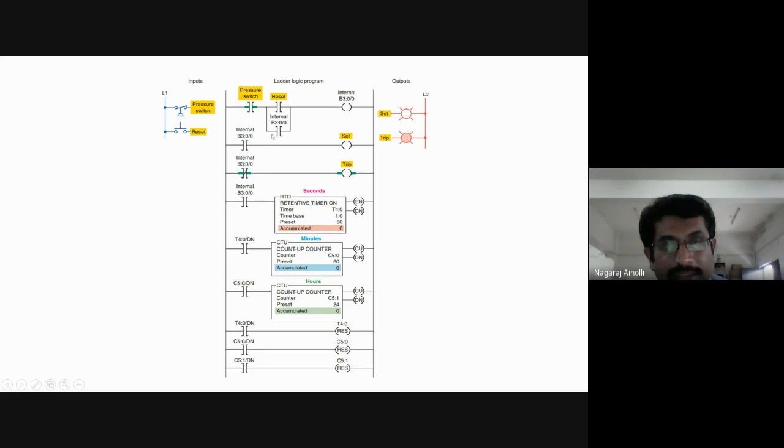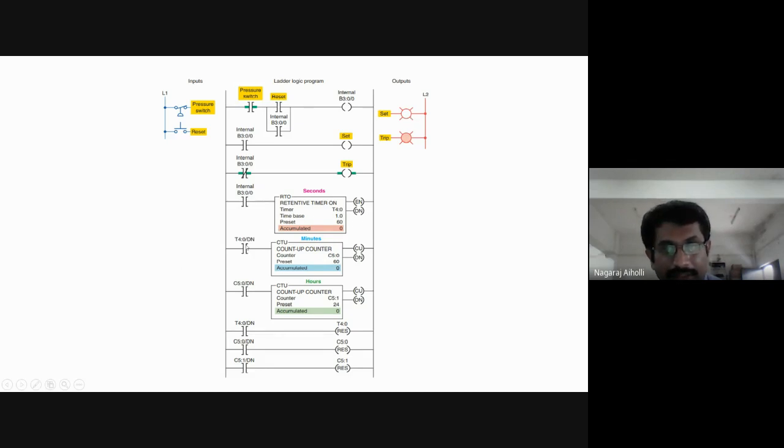B3:0/0, this is energized. Here it is. That is, here when we provide the input supply to this rung, B3:0/0, it is examine if closed. This will be energized, right? When we are applying the input supply voltage, then this timer starts to operate in terms of seconds, minutes, and hours. It operates and it provides the required time. Whatever is the set time, whatever is the time at that particular instant, that will be displayed here, and the set coil will be energized and the set lamp will be glowing.